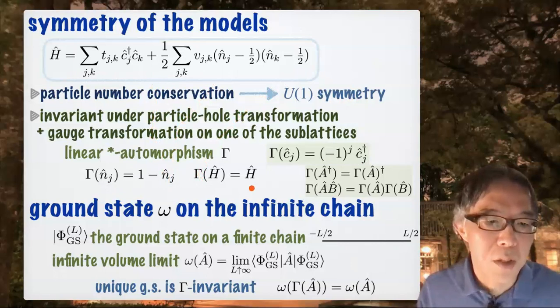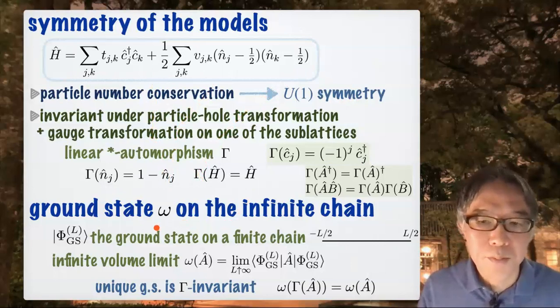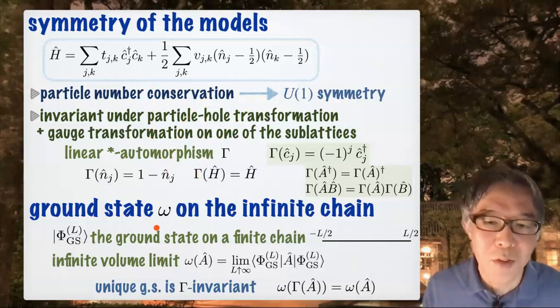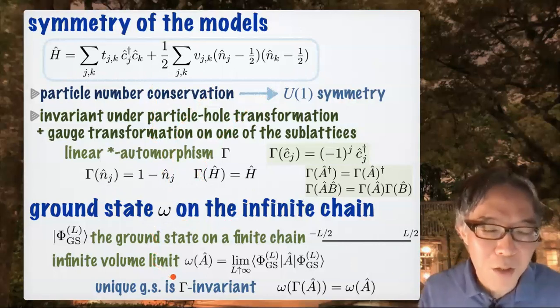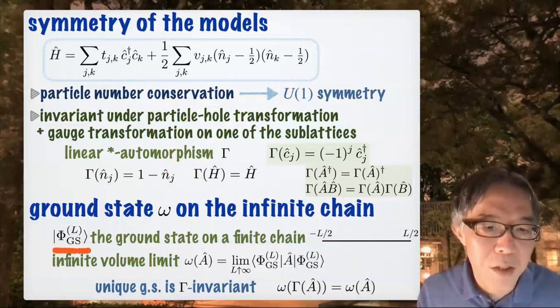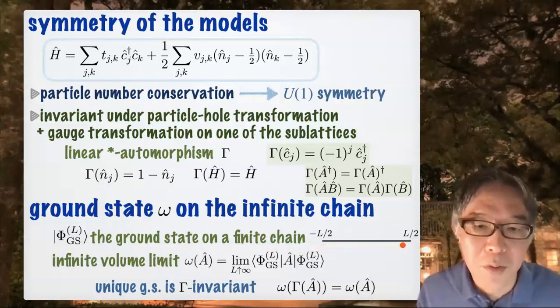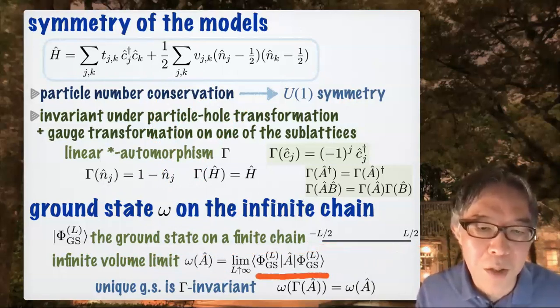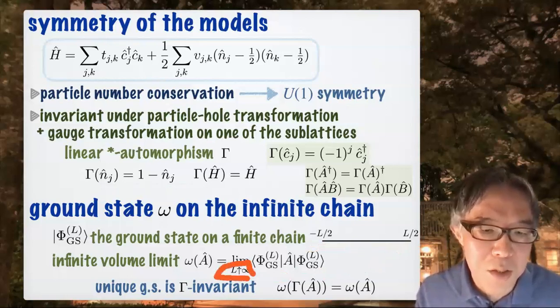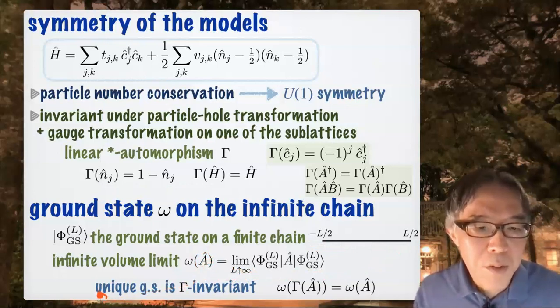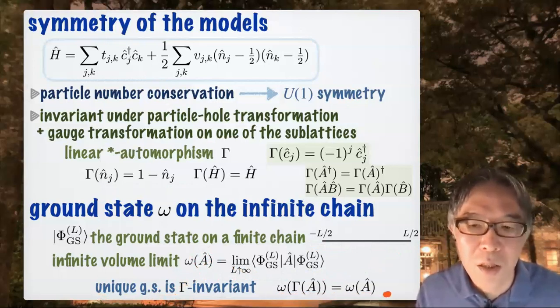So H is invariant. And by omega, I denote the ground state of the infinite chain. And if you're interested in the rigorous definition, please look at my paper or the longer version of this lecture. But anyway, you can safely assume that this omega A is just this limit. Phi ground state L is a ground state of a finite chain with suitable boundary condition. So this is a finite body expectation value, and you take just the infinite volume limit. A is any local operator. And if the ground state is unique, then it's also gamma invariant in this sense. This is true for any local operator A.